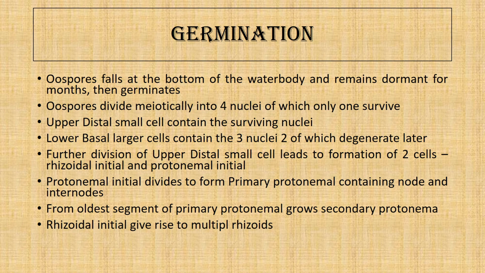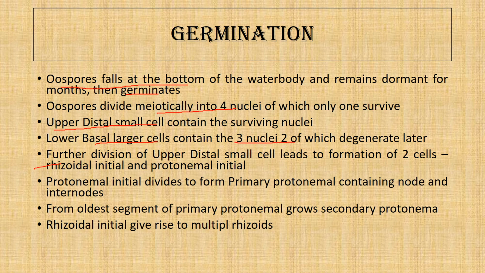This is the theory of germination: the oospore falls to the bottom of the pool, and it rests. Then when the conditions are conducive, that is, when it gets water, it germinates. The first step in germination is the meiotic division, that is a reduction division into two cells: the upper small lenticular cell that forms the rhizoidal and protonemal initials, and the lower basal cell which contains three nuclei, two of which degenerate.